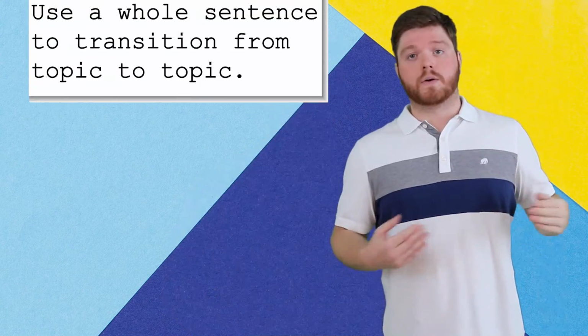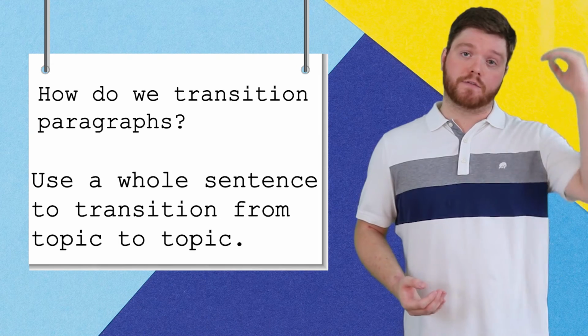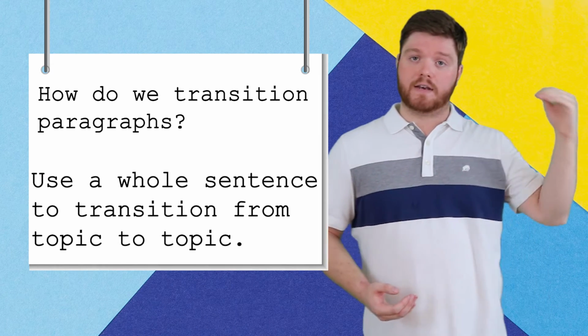You probably already know that a transition word is a word that we use between sentences to get us from one thought to another about the same subject. So what do we do when we want to transition between paragraphs, which are each about a different subject? We're going to use an entire sentence that will transition us from the topic of the first paragraph to the topic of the next.